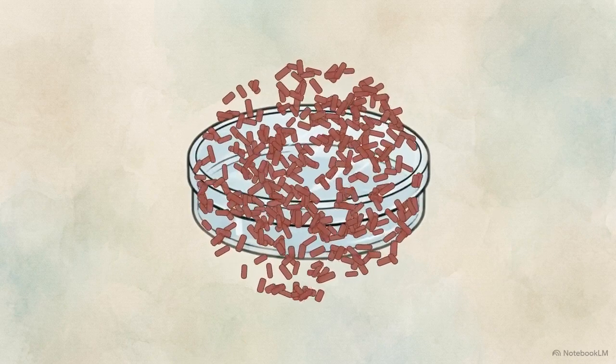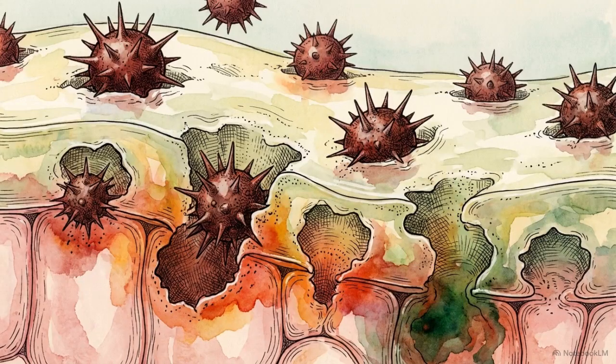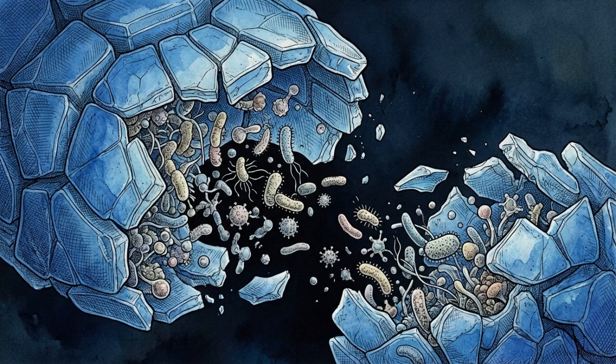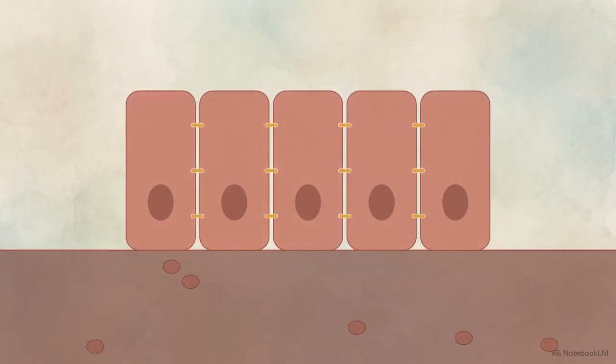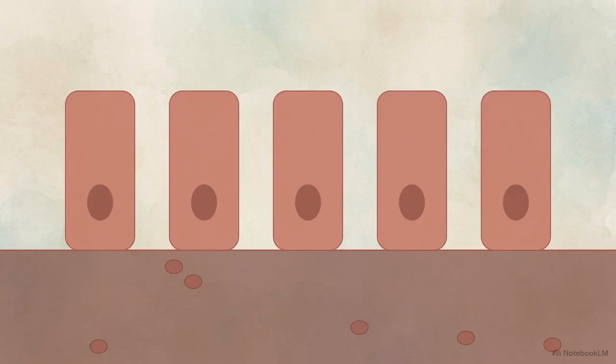drive local inflammation. This results in severe physical damage, as overrepresented mucolytic bacteria, such as Ruminococcus gnavus, aggressively consume and degrade the host's protective mucus layer. Routine dietary choices and highly processed food additives actively engineer the collapse of the host's primary immune barrier. Once the mucus layer degrades, the immediate consequence is increased intestinal permeability. The tight junctions holding the intestinal wall together fail, allowing molecules to leak directly into the host's bloodstream.